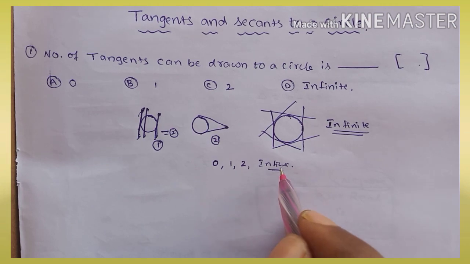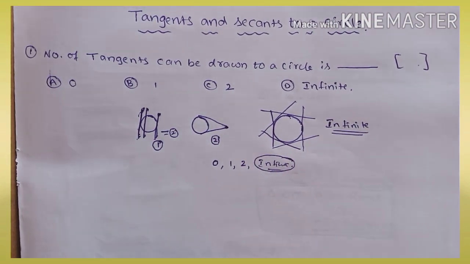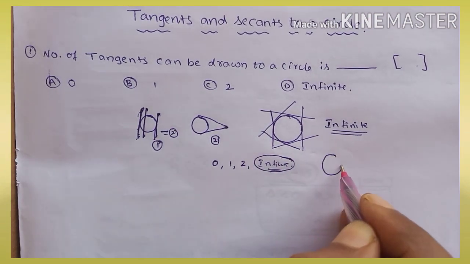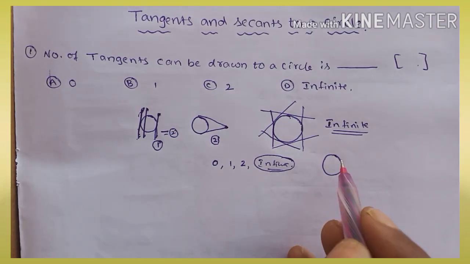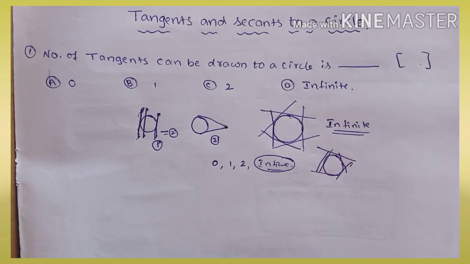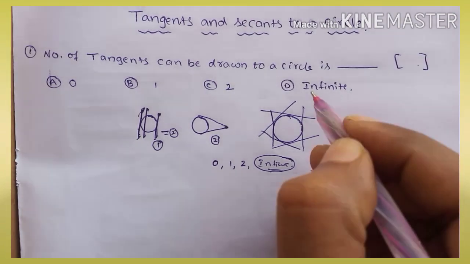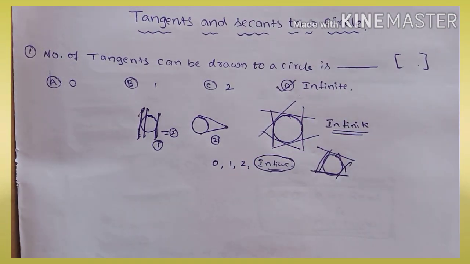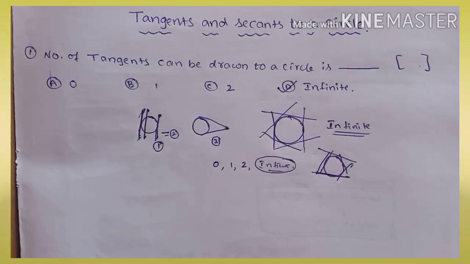Okay? In this case the answer is infinite, because on a circle how many tangents can be drawn? For every point on the circle we can draw one tangent, so we can draw infinite tangents to a circle. Option D. Okay, next problem.